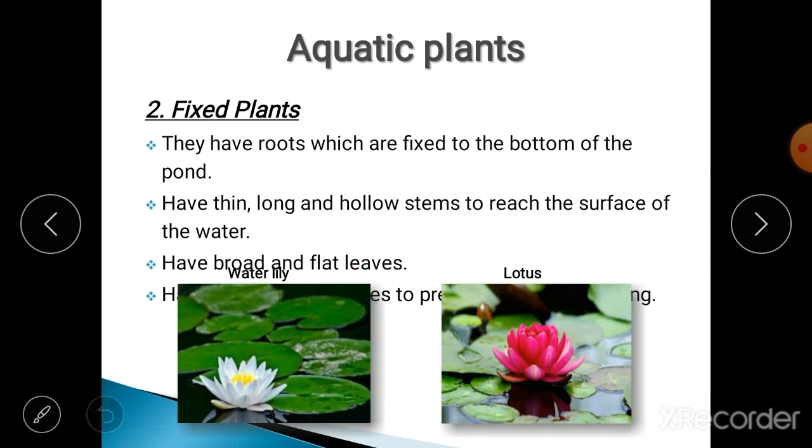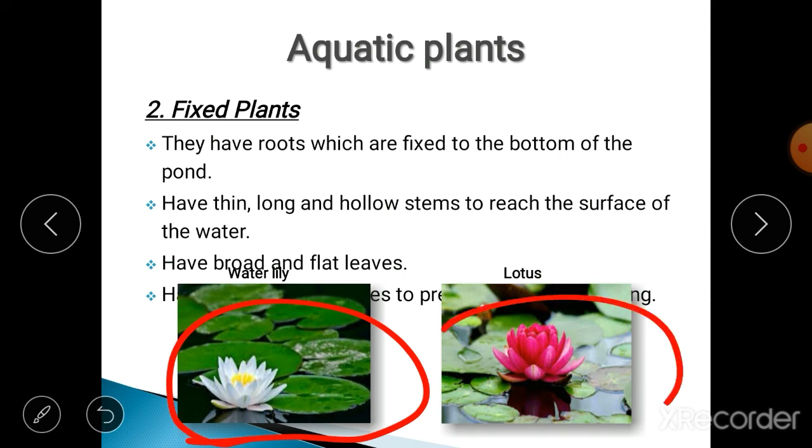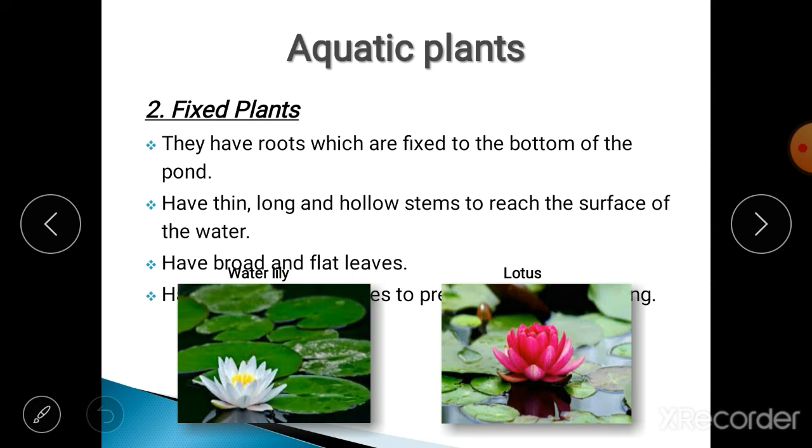So their leaves are in a plate shape. Look at these pictures. They are in a plate shape, isn't it? Their leaves are broad and flat in a plate shape. Then their leaves have a waxy coating to prevent them from rotting. They will have a waxy coating to prevent the leaves from rotting. Examples are water lily and lotus. The national flower of India, lotus, is also a fixed plant.